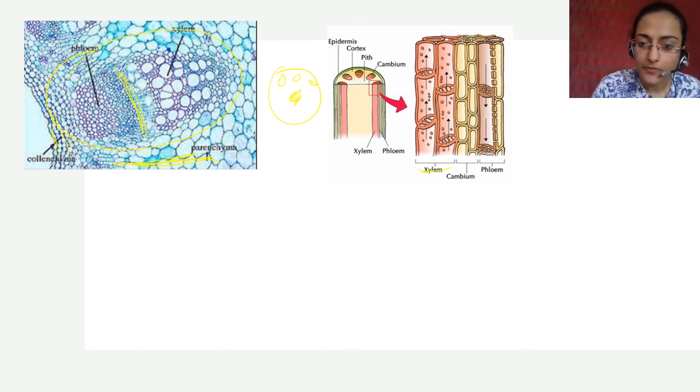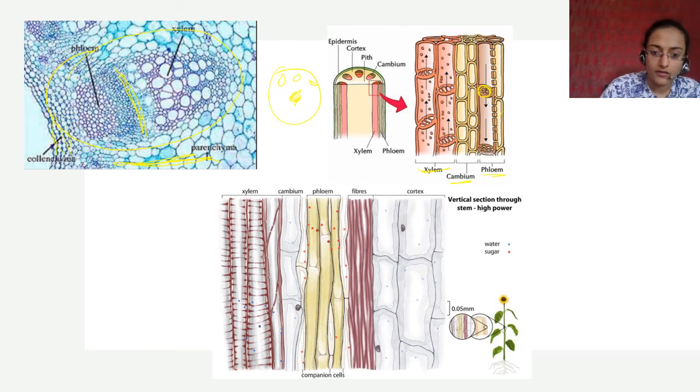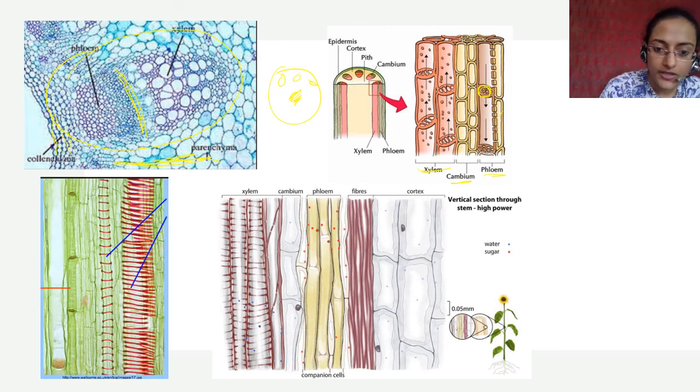This is the xylem, this is the cambium, and this is the phloem. You can see sieve tubes, यहाँ पे perforated disc होता है, and these are xylem tracheates and vessels. This is the cambium, this is the companion cells. This, for example, is a xylem. Xylem has these thickened areas. This is called annular thickening, this is called reticulate thickening. You don't have to know that right now, but these have thickened walls. Tracheates and vessels have thickened walls. This is the vessels, this is the tracheates, this is the cambium.